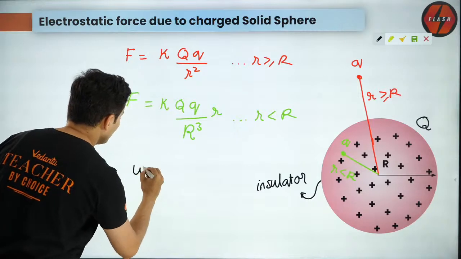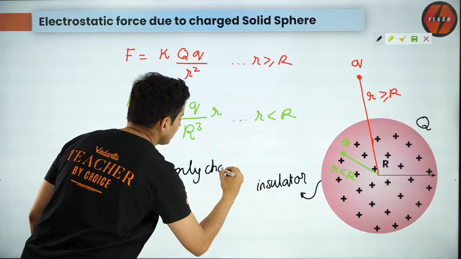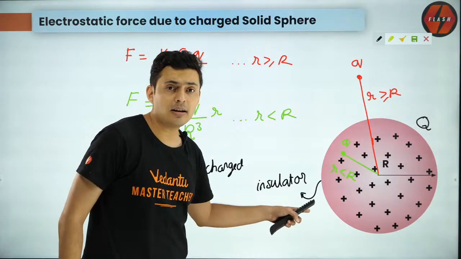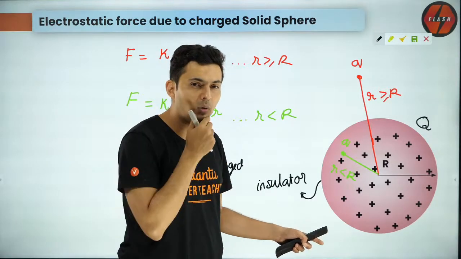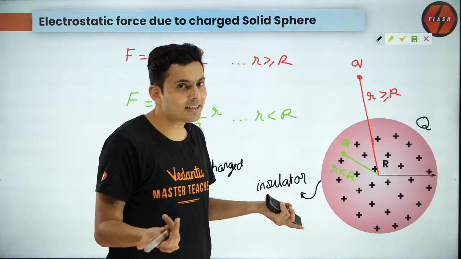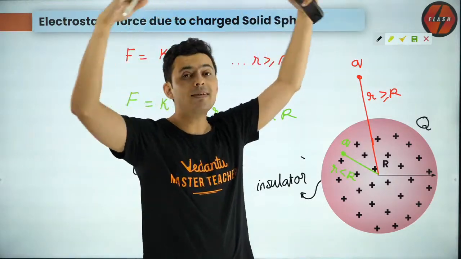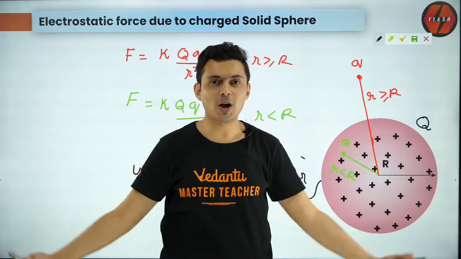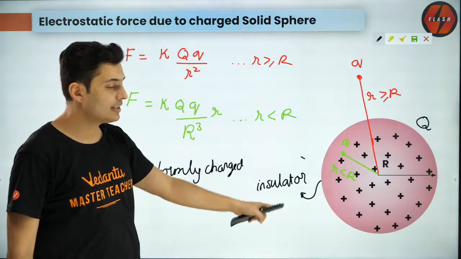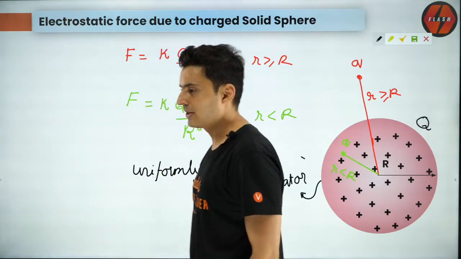So this is a uniformly charged insulator. Why only insulator? Think about it. If this was a conductor, what will happen, guys? All the charges will just come outside. That's it. All the charges are going to come outside, only on the surface. So it will behave like a shell. Are you getting it? All the charges will just be on the periphery. So this will only work when it is an insulator. Yes, very important. Absolutely correct.